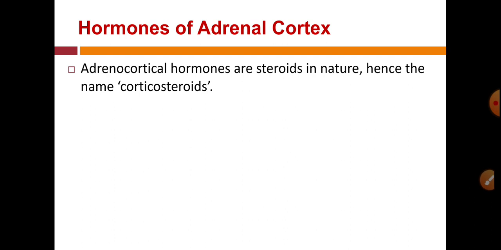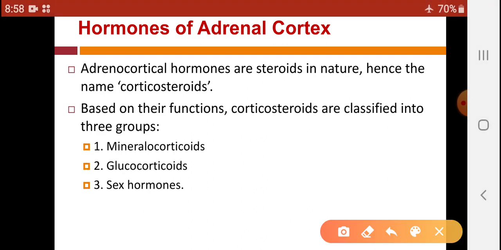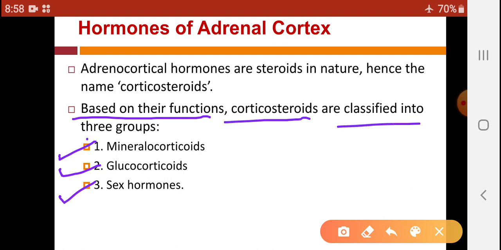Let us see the hormones of the adrenal cortex. As I have just told, adrenocortical hormones are steroid in nature, hence the name corticosteroids. First one is mineralocorticoids, second one is glucocorticoids, while third one is sex hormones. So based on their functions, corticosteroids are classified into three groups: mineralocorticoids, glucocorticoids, and sex hormones.